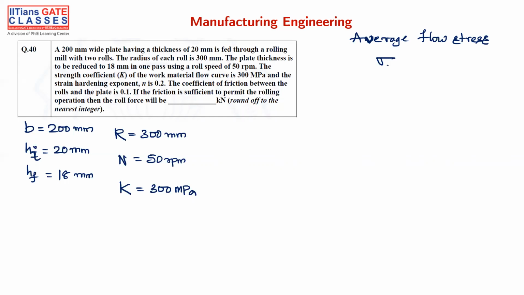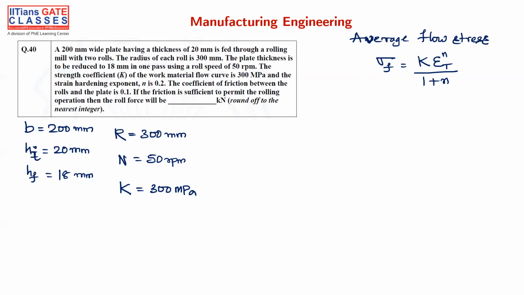The equation is K, the strength coefficient, into true strain to the power of n divided by 1 plus n. N is the strain hardening exponent or coefficient.